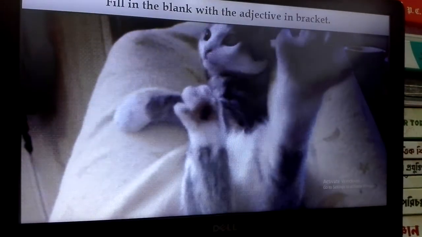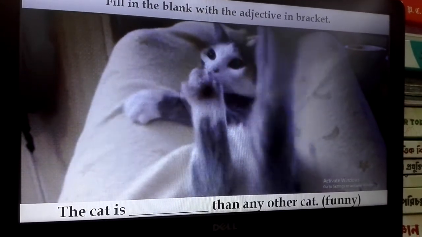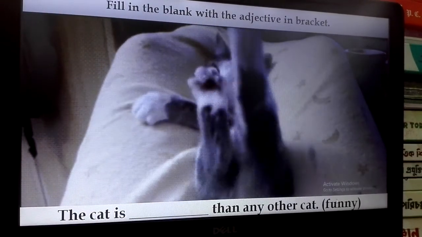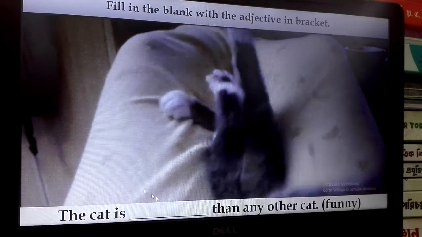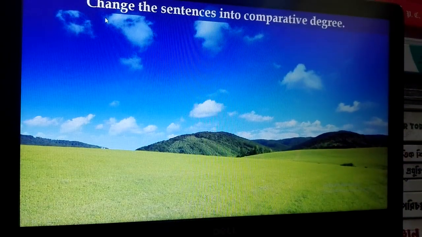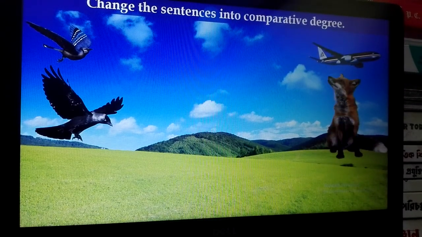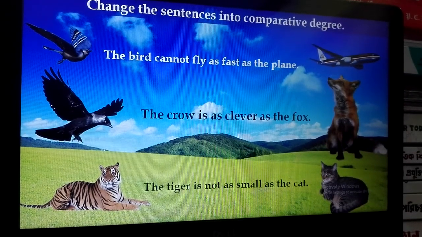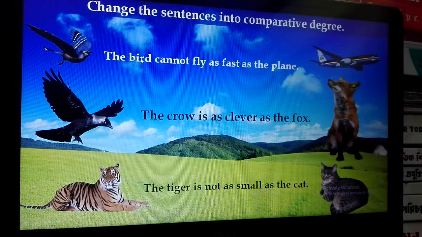Fill in the blank with the adjective in brackets. The cat is dash than any other cat. Here use the comparative form of funny, meaning funnier. Y turns into I and add ER, funnier. Change the sentences into comparative degree. The bird cannot fly as fast as the plane. The plane can fly faster than the bird.